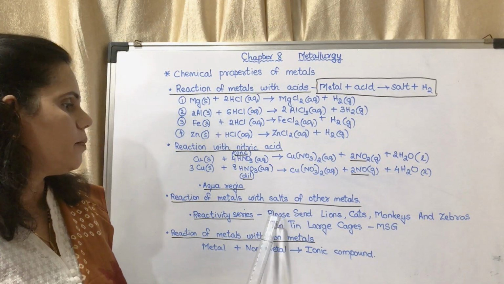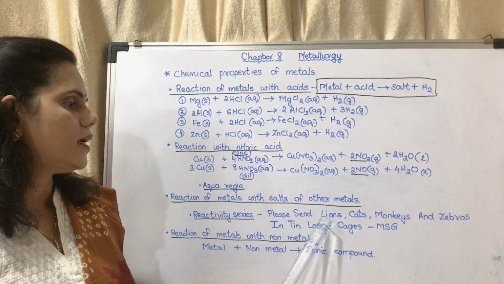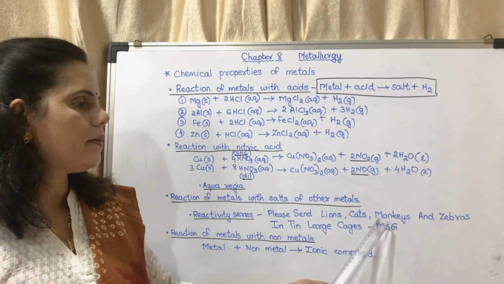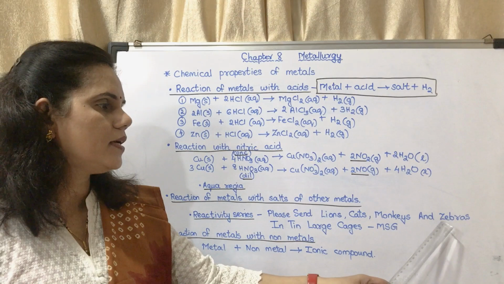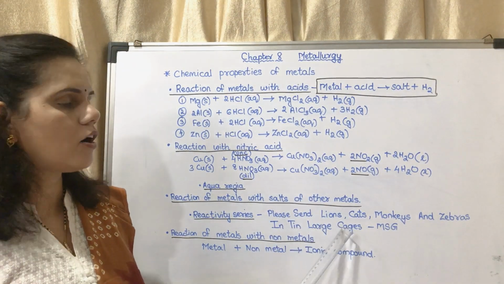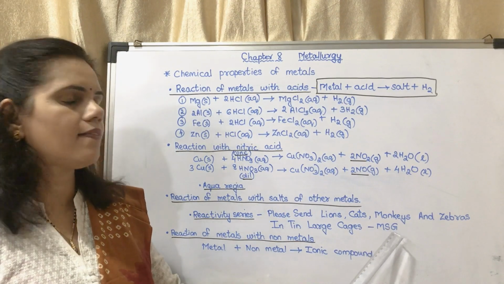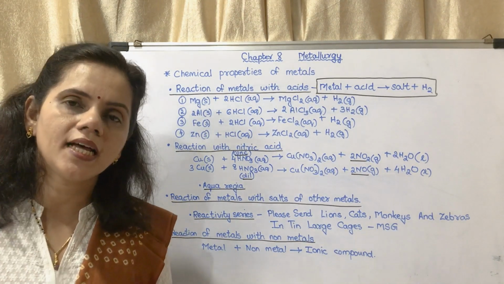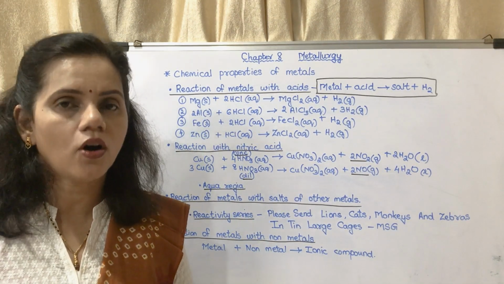I repeat: potassium, sodium, lithium, calcium, magnesium, aluminium, zinc, iron, tin, lead, copper, mercury, silver, gold. You may learn it in this order.